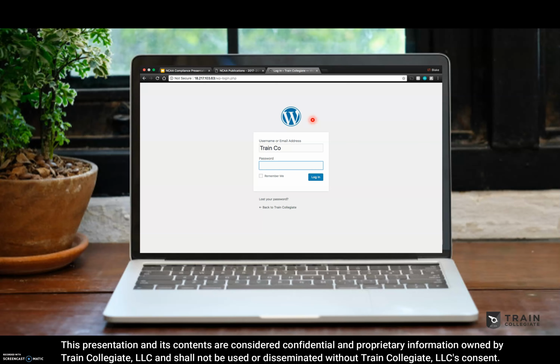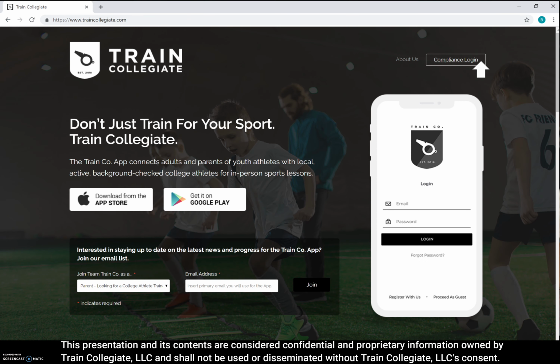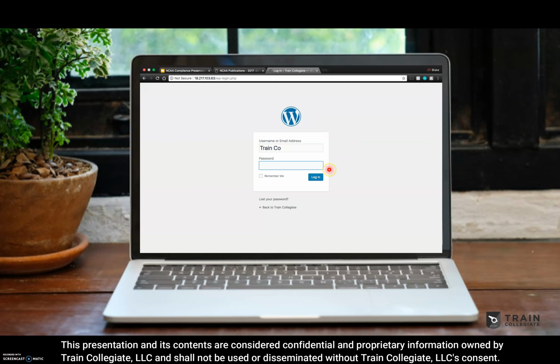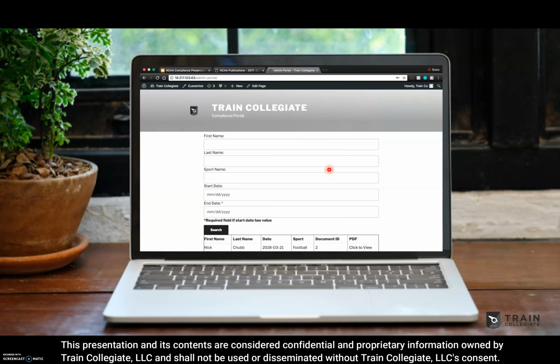And last, most importantly, the compliance portal located at www.traincollegiate.com. In the top right corner, you'll see compliance login. We're going to give you a unique username and password. This will allow you to monitor just the athletes at your specific institution, and it'll contain all the documentation for every lesson that they give.